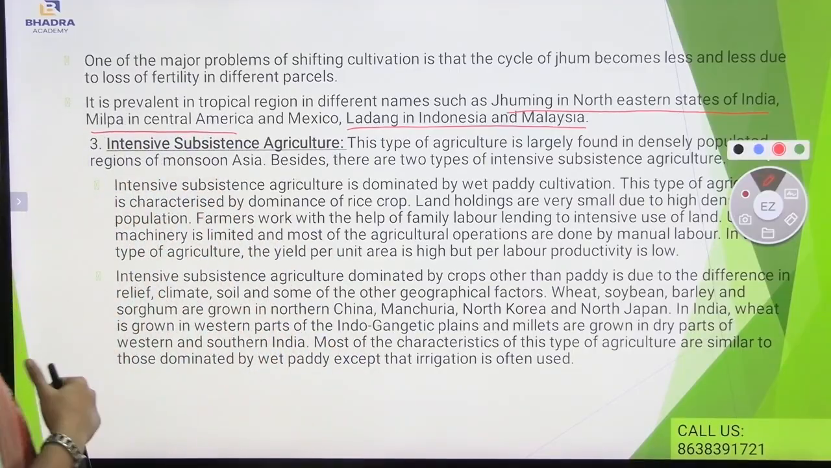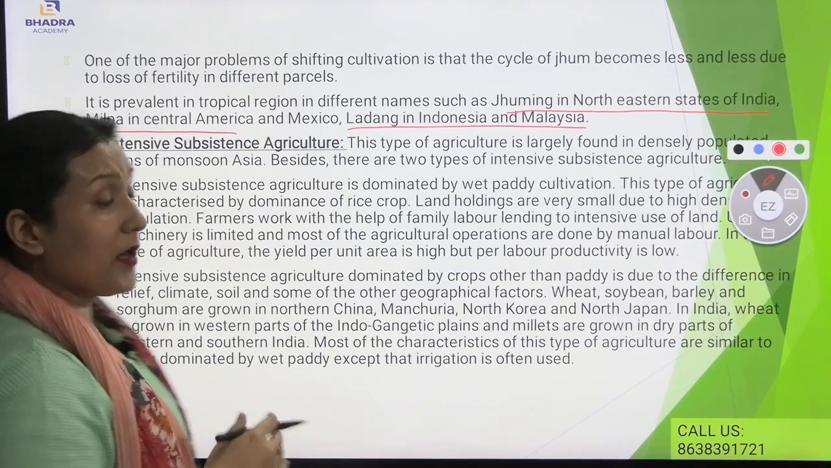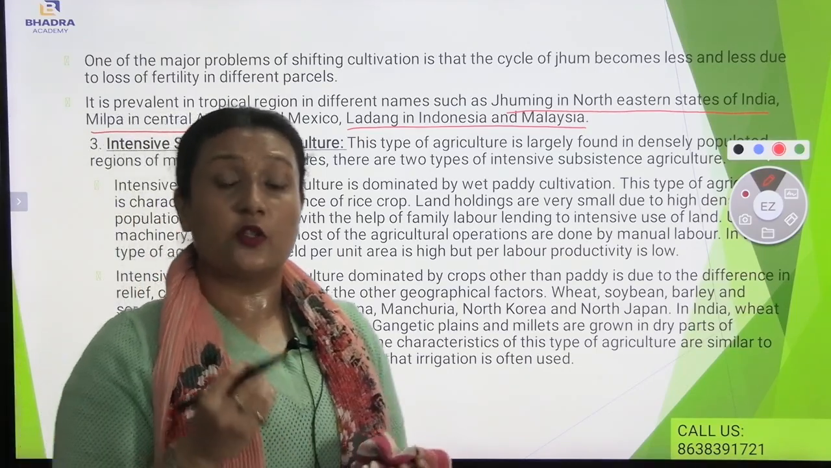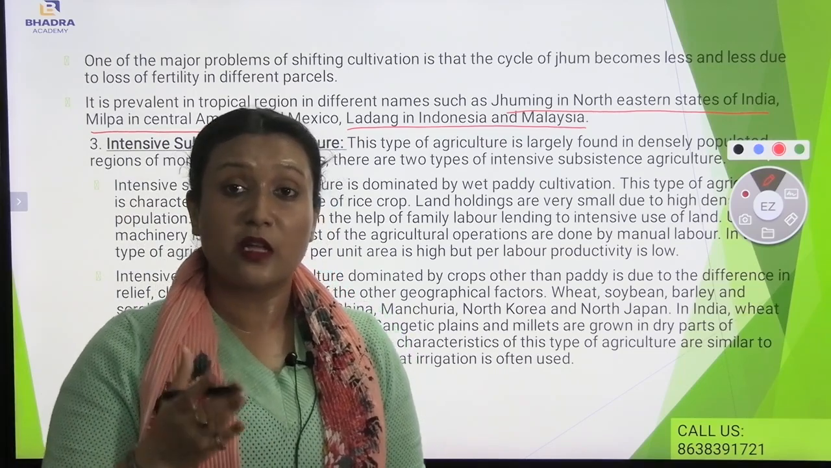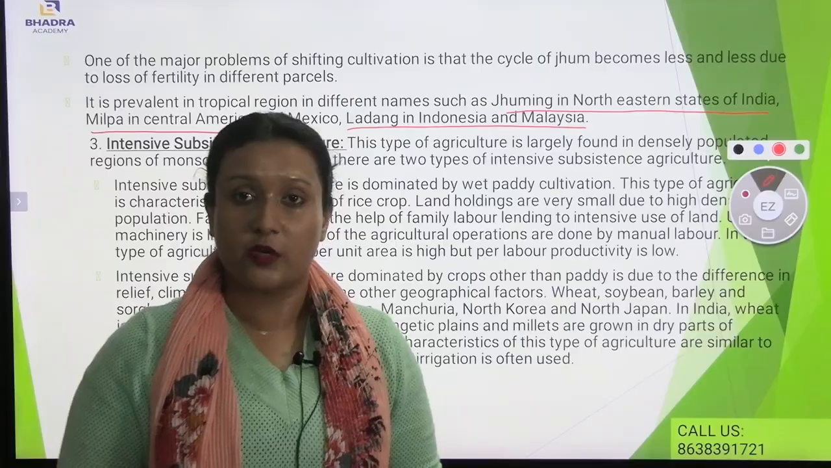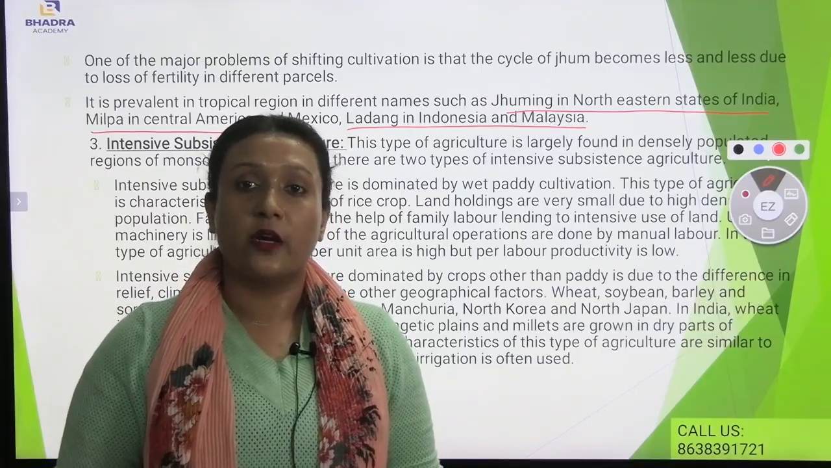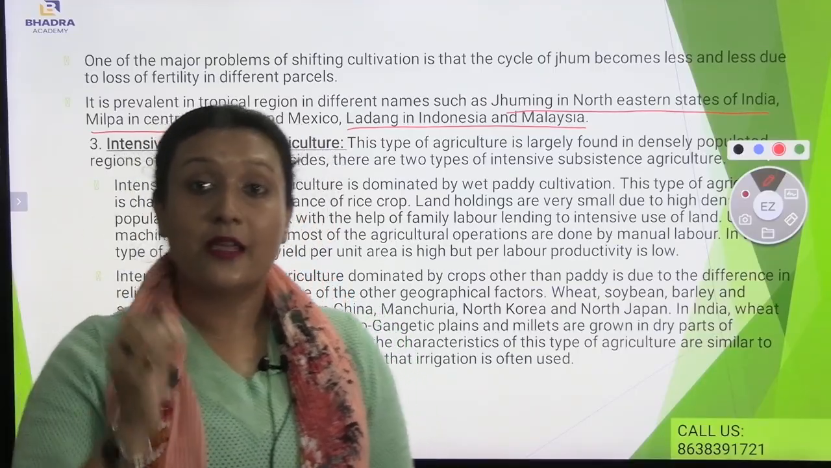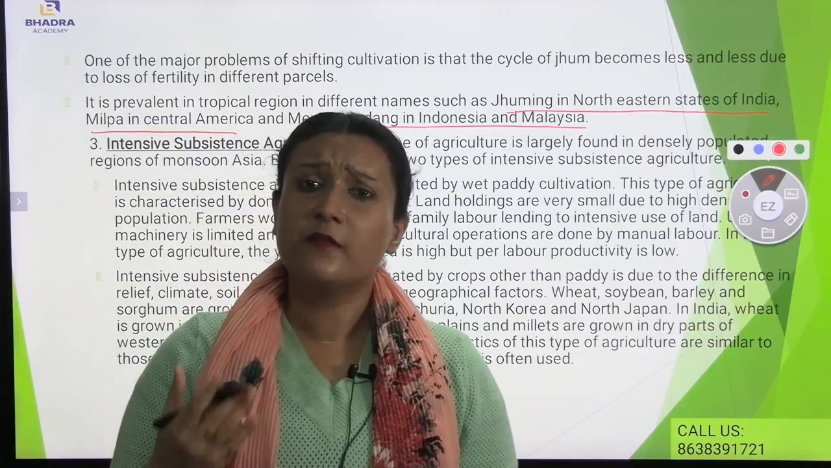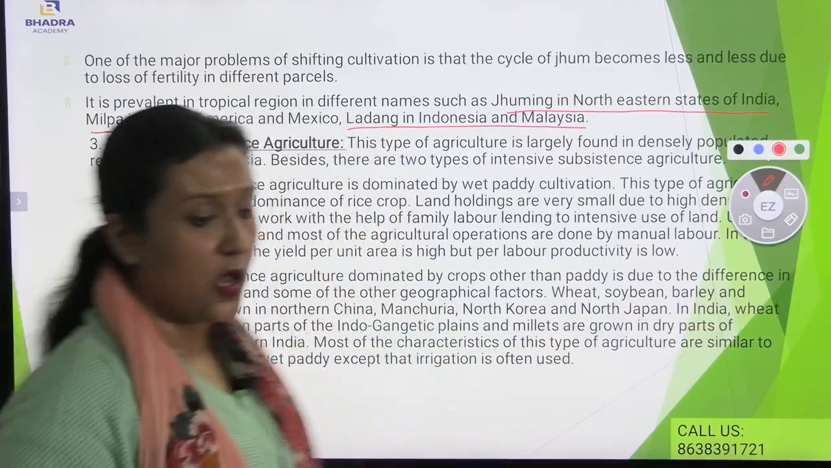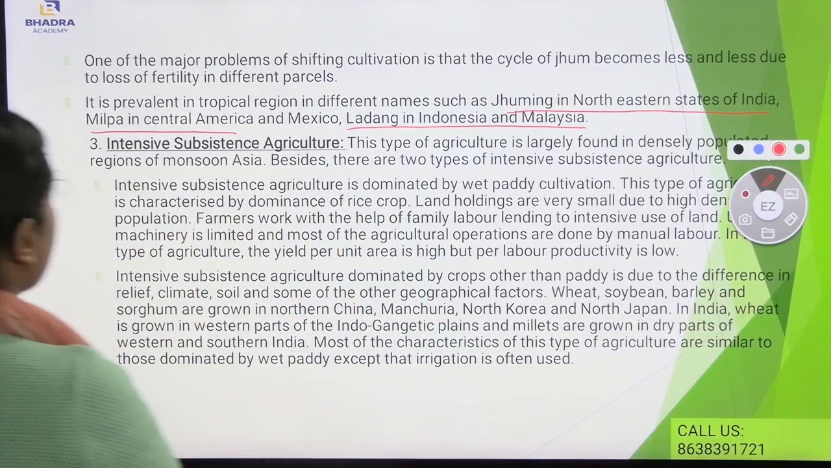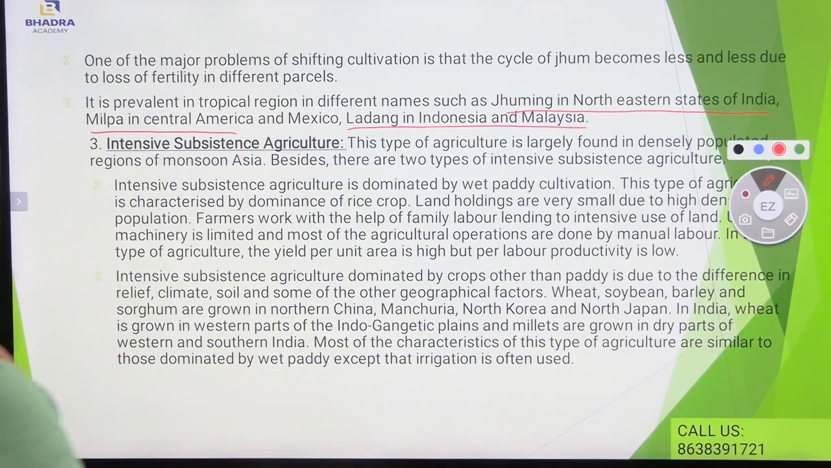Now we will be understanding intensive subsistence agriculture. This type of agriculture is largely found in densely populated regions of monsoon Asia. There are two types of intensive subsistence agriculture. It is mostly practiced in highly populated regions, the areas which are very populated, like towns and cities. Also, intensive subsistence agriculture is dominated by wet paddy cultivation.